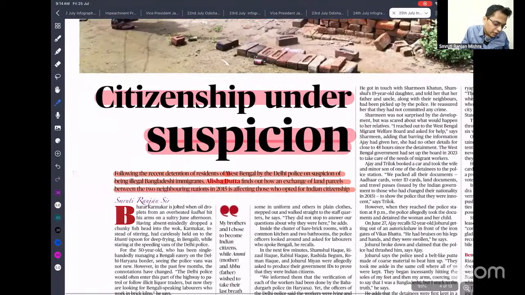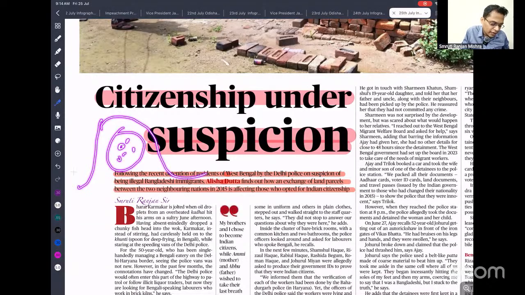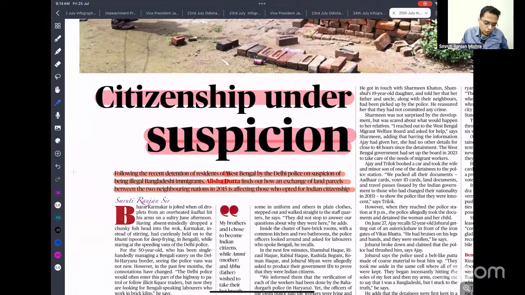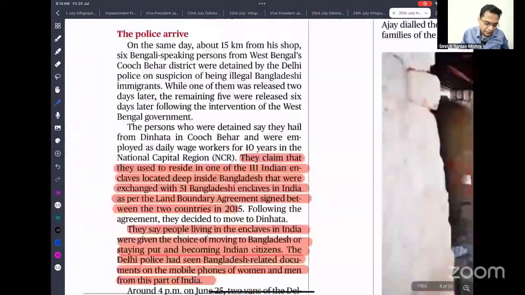देखो, what happened? This is India, this is Bangladesh. There are 51 Indian enclaves located within Bangladesh, and in India we have 111 enclaves that are located in India but under Bangladesh's control. So what we have done is we have exchanged these enclaves under the 100th Constitutional Amendment. That is what is called the Land Boundary Agreement, LBA. We have exchanged this land. So some people say that because of this they are facing problems.